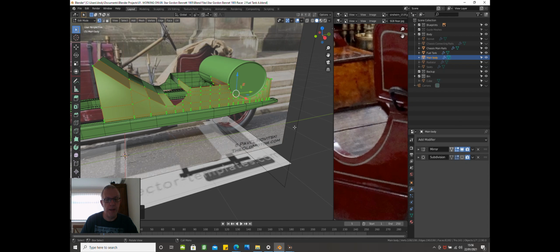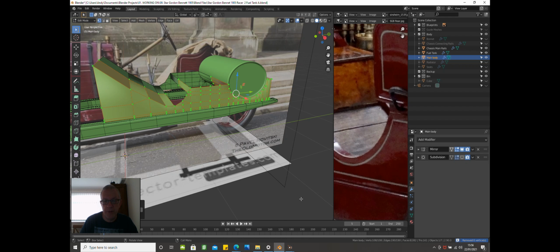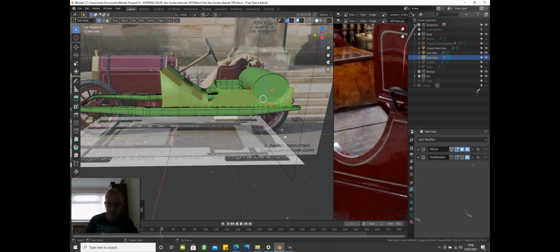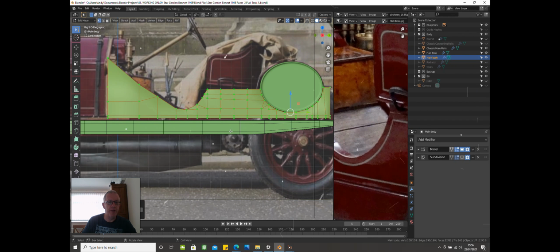make sure that we've got no duplicated vertices. So press Mesh, clean up, merge by distance, and it tells you there are none removed. So that's it. In the next episode we'll put the loop cuts in there and just tidy up the mesh because it's looking a bit all over the place at the moment, but we'll tidy that up in the next episode.